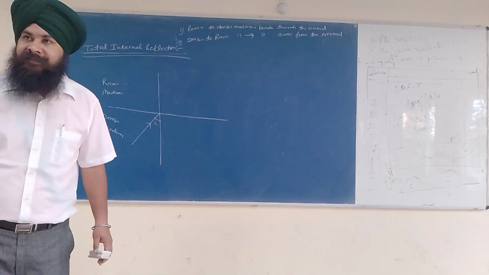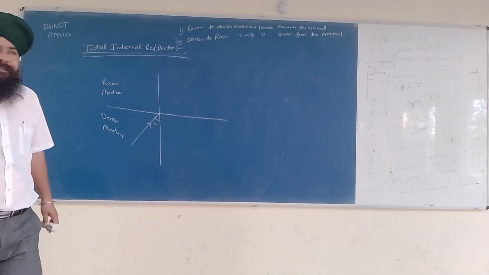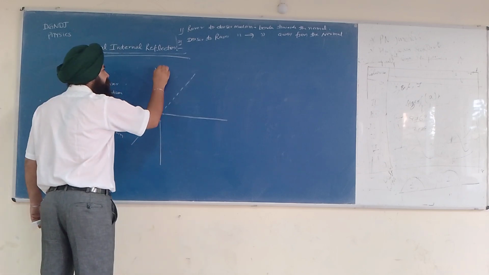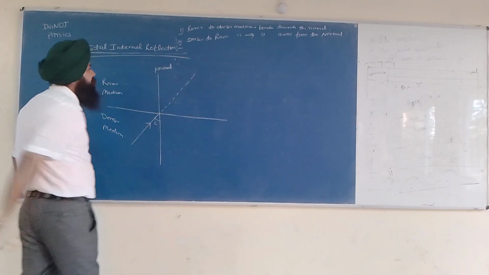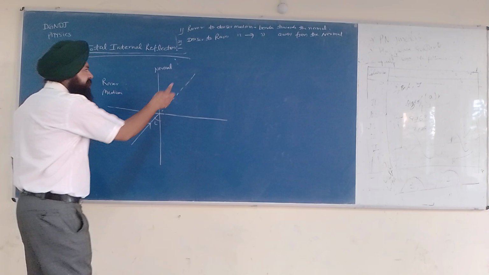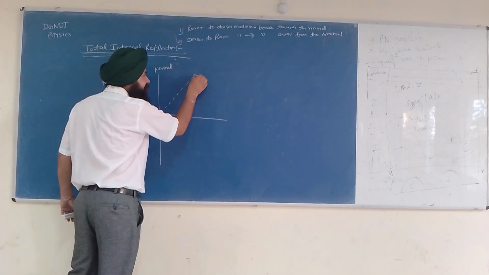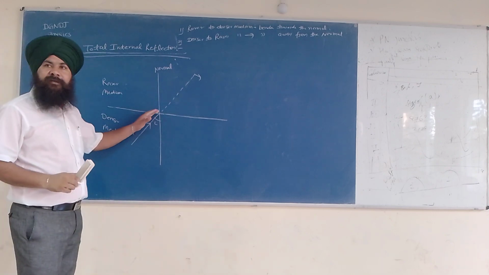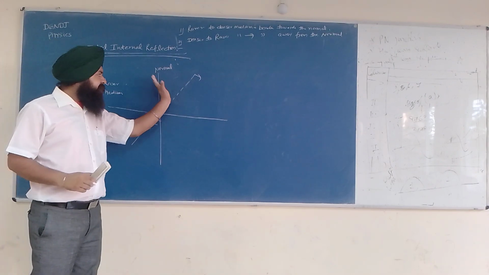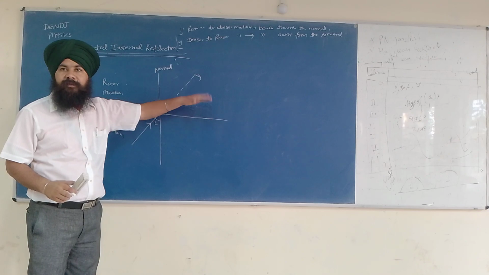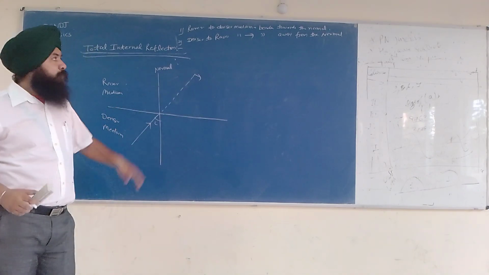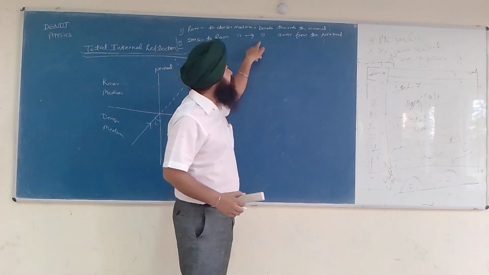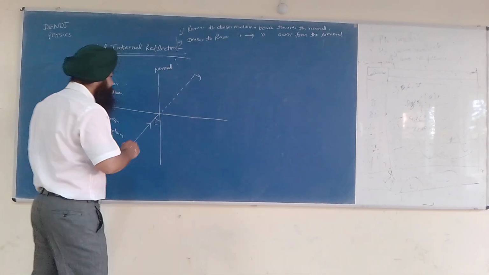See, this is the actual path. This is bending towards the normal, this is bending away from the normal. How will the light bend? In this region. Why? The rule is when light travels from denser medium to rarer medium, it bends away from the normal. So it will bend like this.